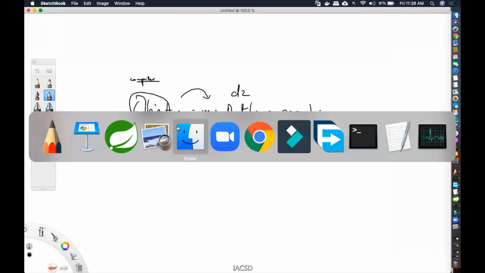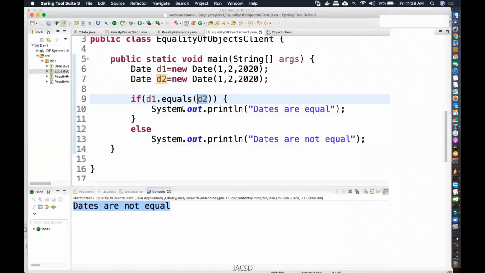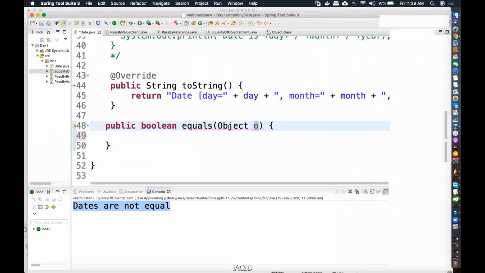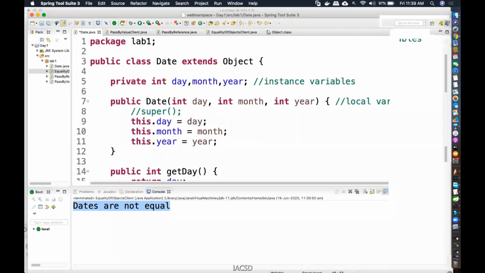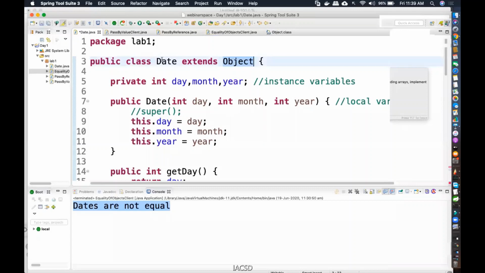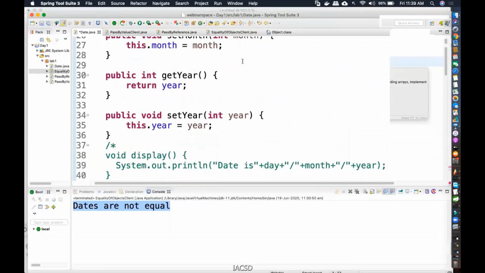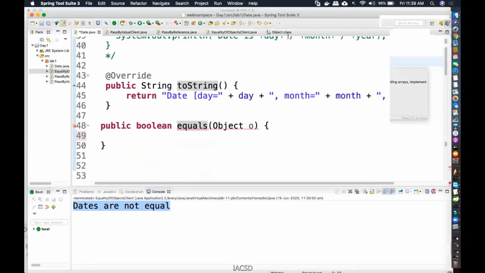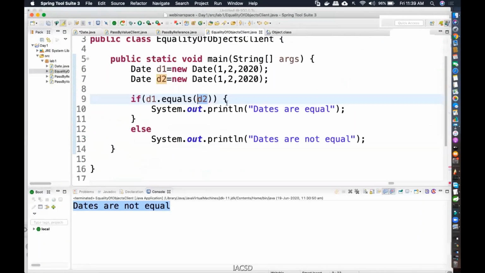But inside this equals, what do I want to compare? I want to get the day, month, and year, so that I can compare the day, month, and year. Are you understanding? So to get day, month, and year, those variables are there in which class? Date class. They are not there in object class. Those variables, day, month, and year, are in date class. So we need to get that particular value. So over here, how do I get that particular value?